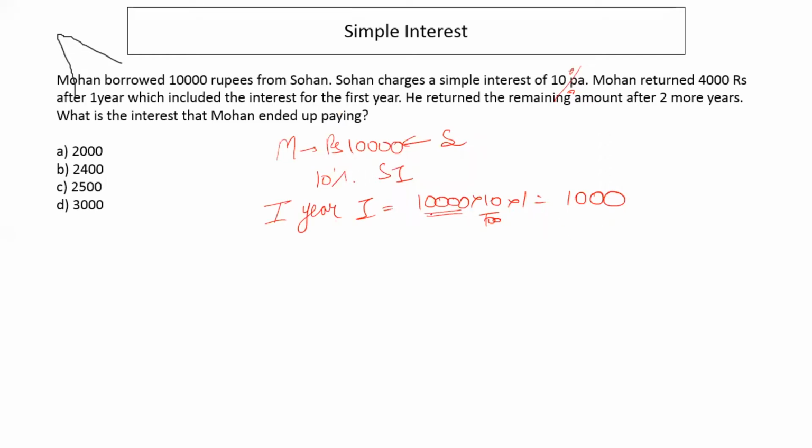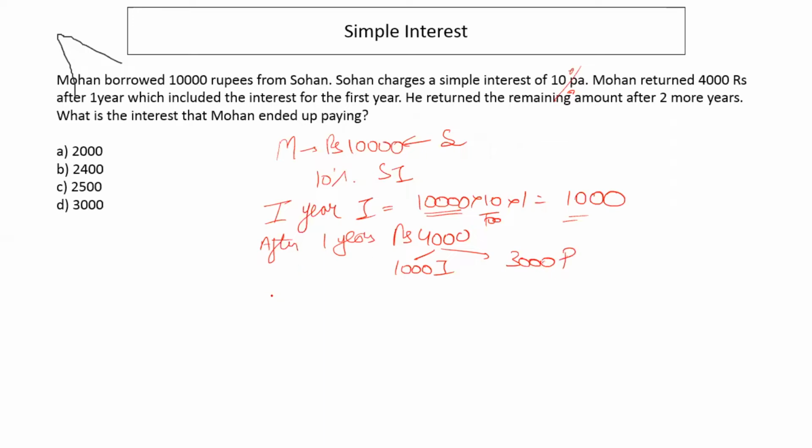So the first year interest is 1,000 rupees, and after the first year he returns 4,000 rupees. So out of this 4,000, 1,000 is the interest, and the remaining 3,000 is the principal that he has returned to Sohan.